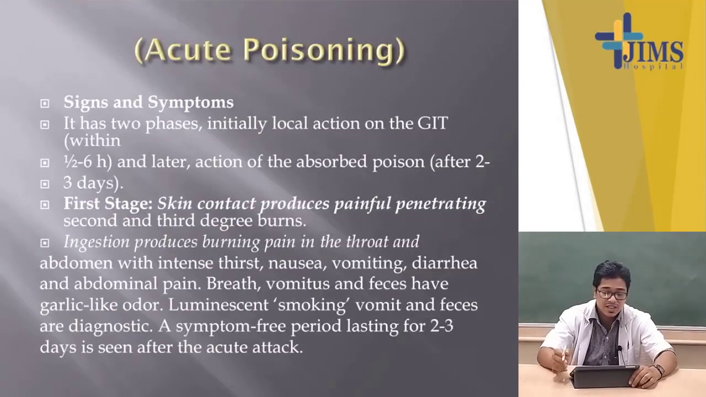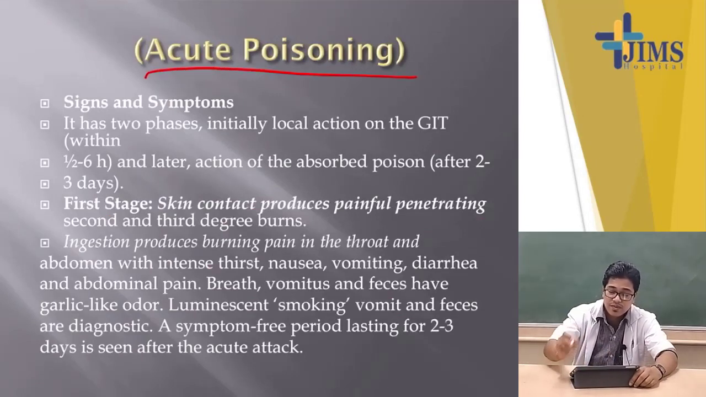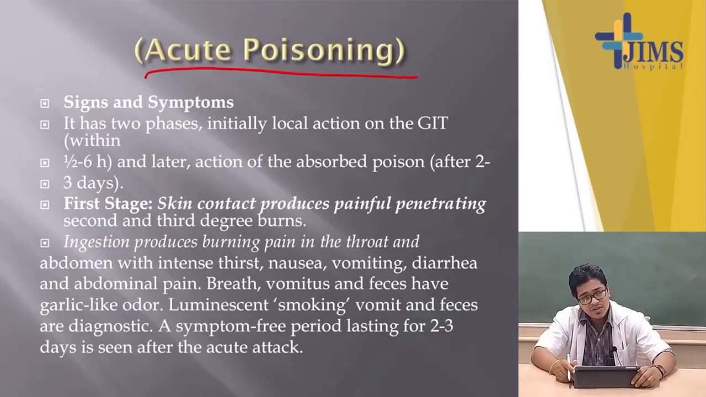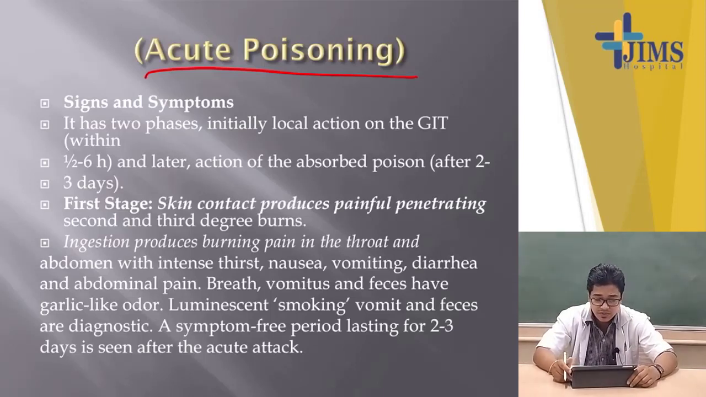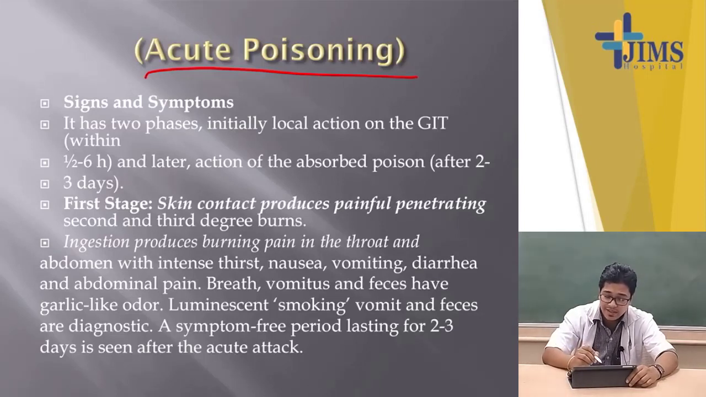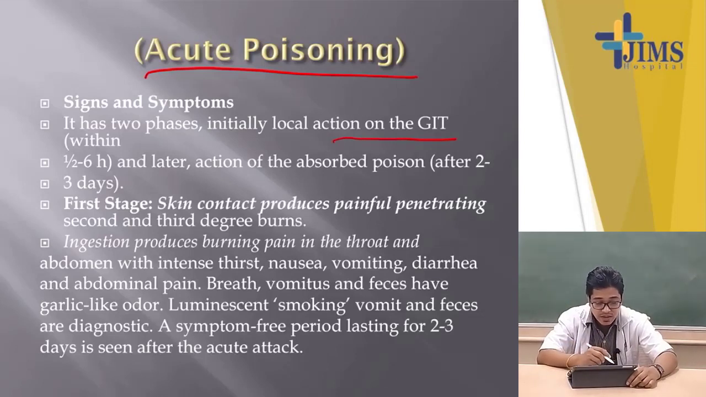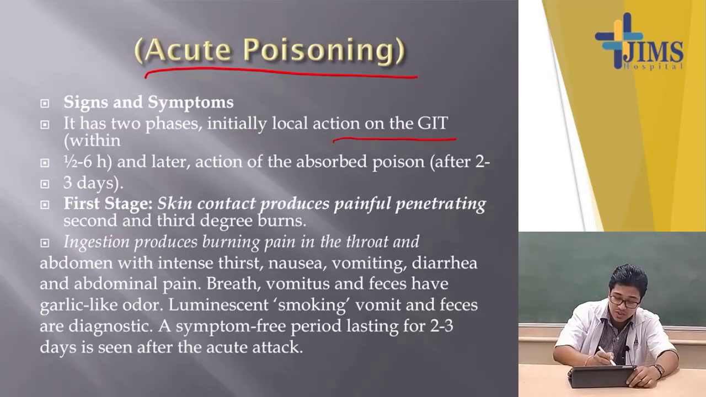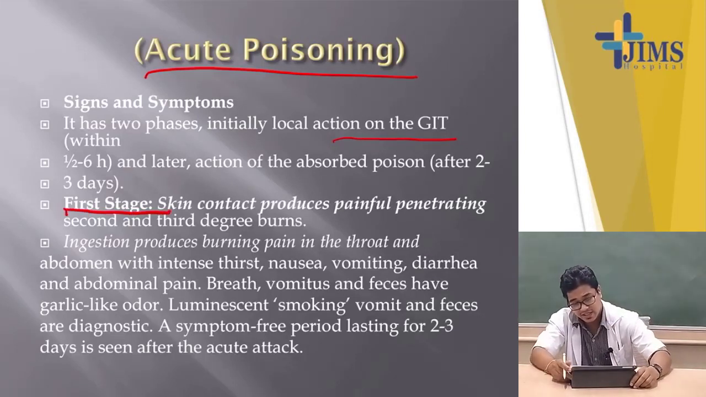Now, we are discussing acute poisoning. So, you know that there is acute poisoning and chronic poisoning. So, what will be the signs and symptoms of acute poisoning? Acute poisoning has two phases. Initially, there is local action on the GI tract if it is taken orally, and from half an hour to 6 hours or later, absorption of the poison occurs from the GI tract, and usually this occurs after 2 to 3 days. The first stage, what is going on in the first stage, the skin contact.